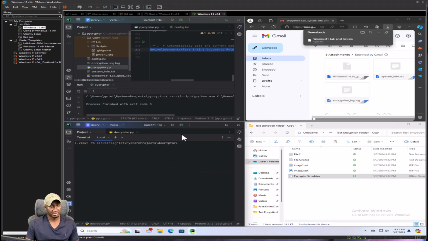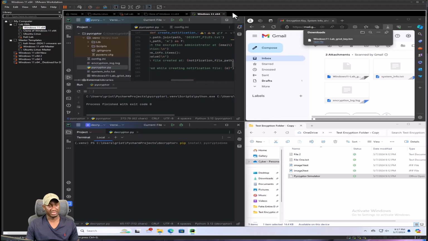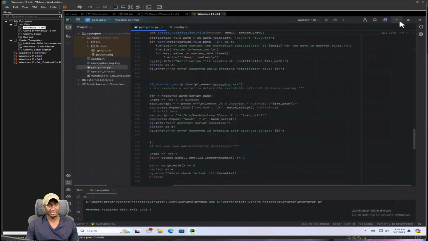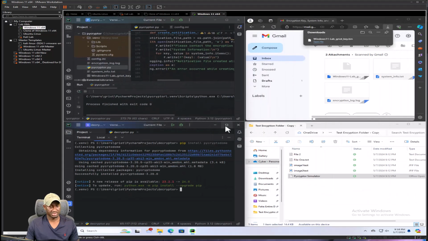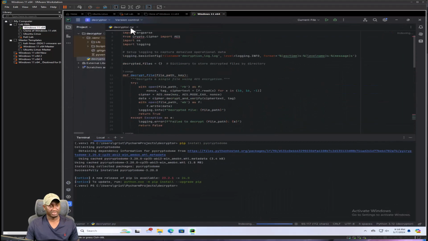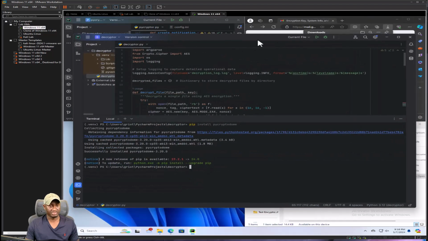I'll clear it out, and then I need to install that PyCryptodome library. So pip install PyCryptodome. That's what it was. If you come up here, you should see we had an error there. Let me make this bigger. It was this one. There should be an error here, and that red should go away once this is done. There you go. Boom. So that's what it was. We were missing that library.